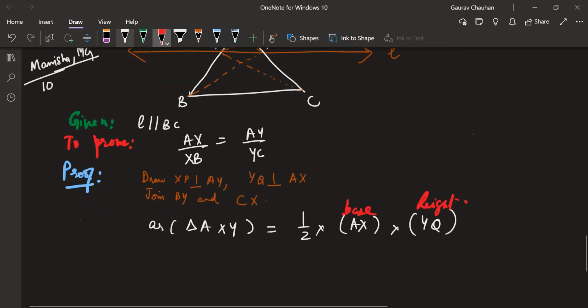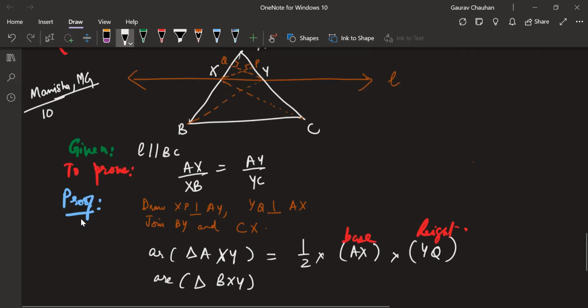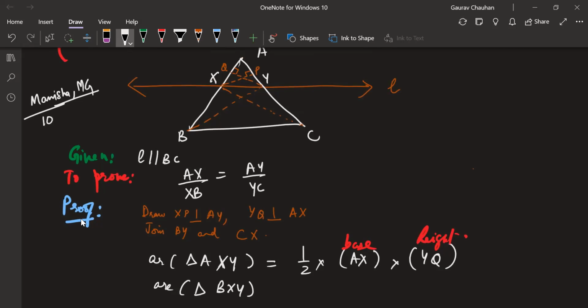Now this was the area of triangle AXY. Now we're going to find the area of triangle BXY. I want you to focus on this triangle for a minute. This is the triangle I'm talking about. Anyone?